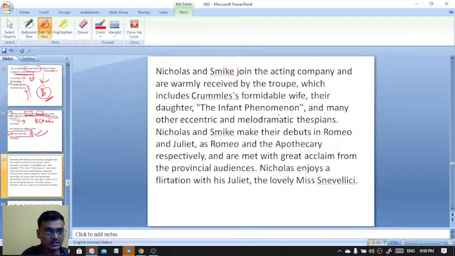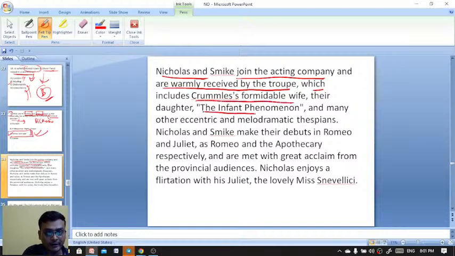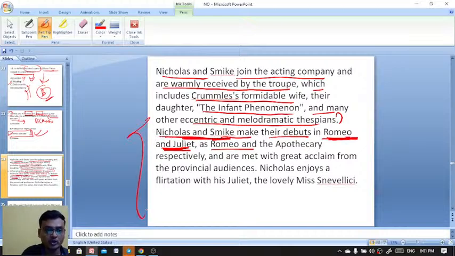Nicholas and Smike join the acting company and are warmly received by the troupe, which includes Crummles' formidable wife, their daughter, the Infant Phenomenon, and many other eccentric melodramatic thespians. Nicholas and Smike make their debut in Romeo and Juliet.